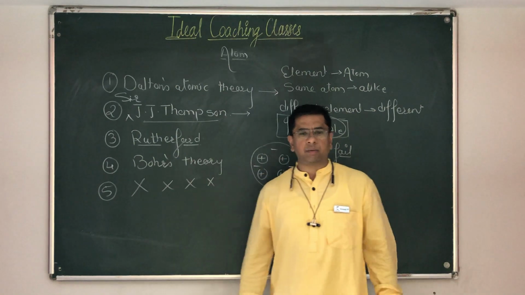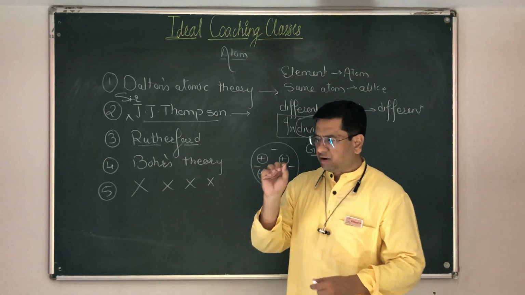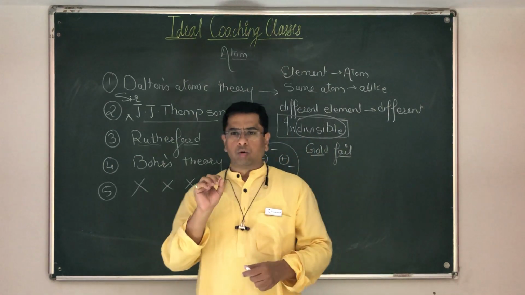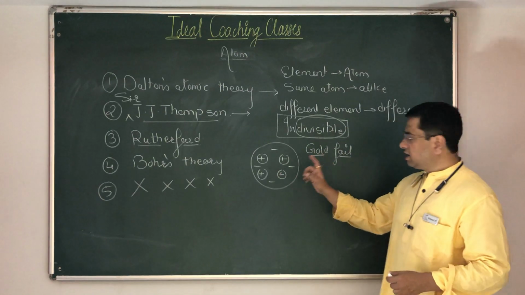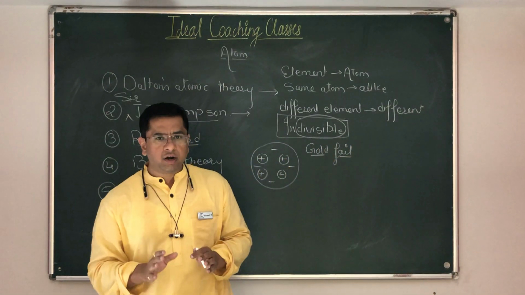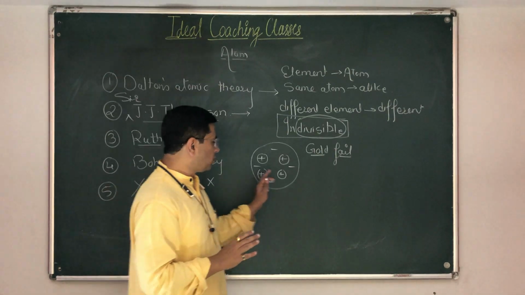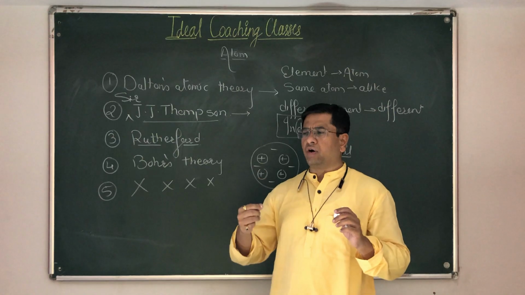What was done in that experiment? In that experiment, a gold foil was taken. Extremely thin gold foil was taken. He assumed that this model is right. This model should work. He just wanted to prove that this model is correct. So he took a thin gold foil, extremely thin.